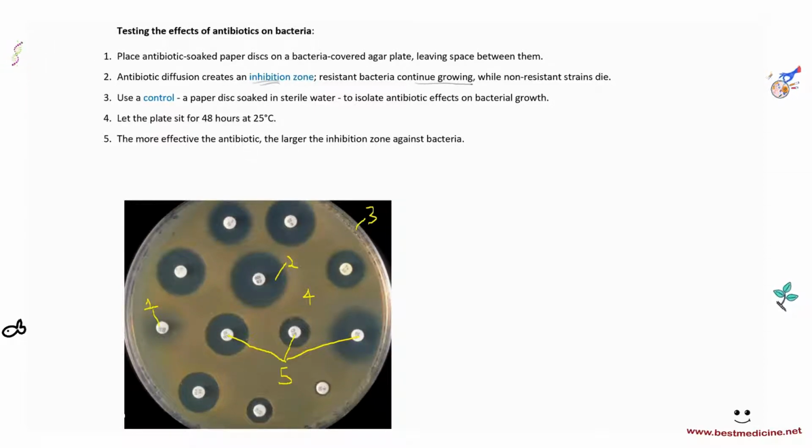We can also use a control. A control is something that helps you compare the result of antibiotic versus no antibiotic. A control allows for the best comparison of the effect of not using an antibiotic. So for example, we can have a paper disc that is not soaked in antibiotic. We can just soak it in sterile water to isolate antibiotic effects on bacterial growth. And we can let the plate sit for a sufficient amount of time at a good temperature. Obviously, the more effective the antibiotic, the larger the inhibition zone against the bacteria would be.